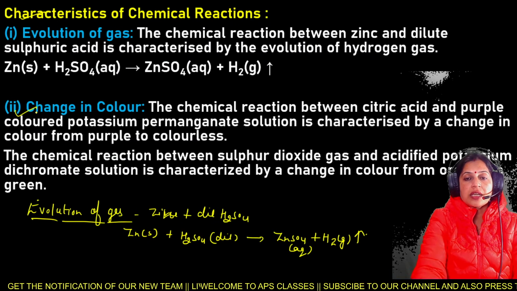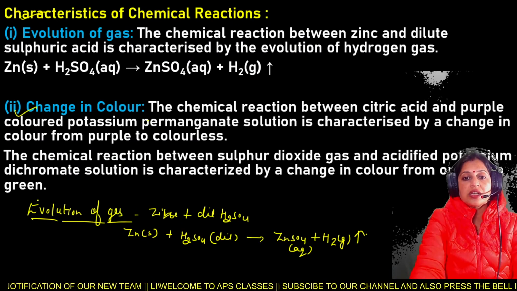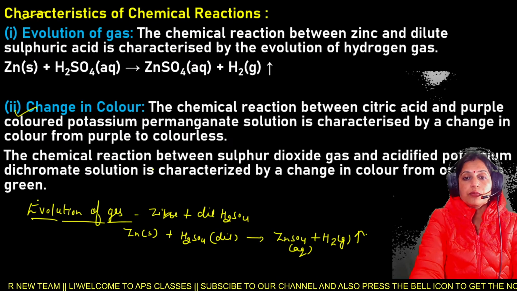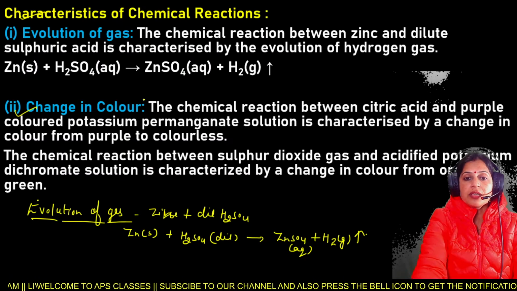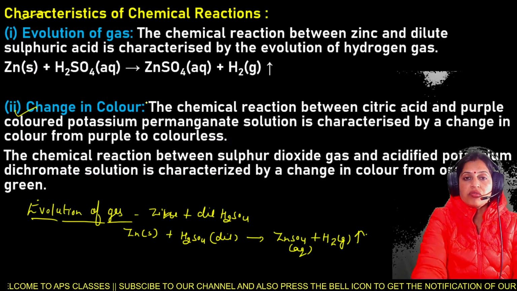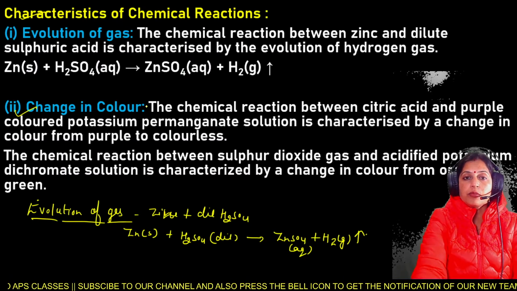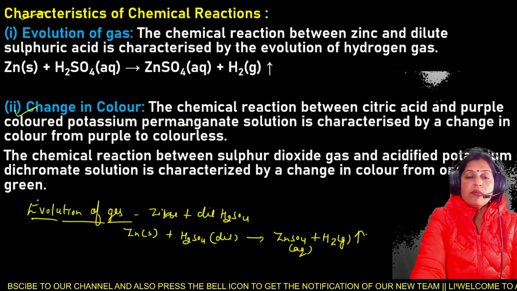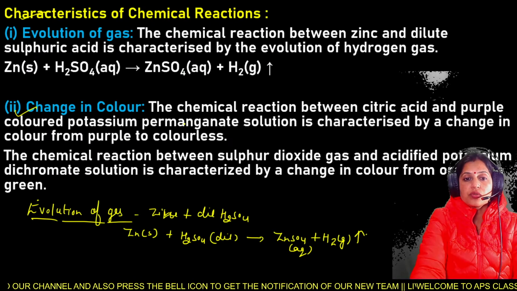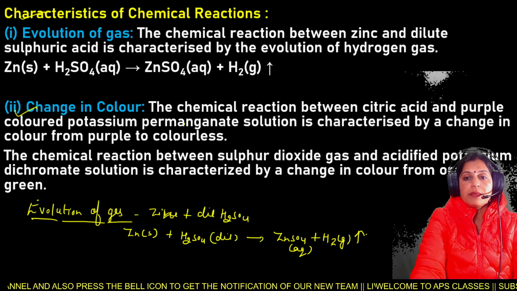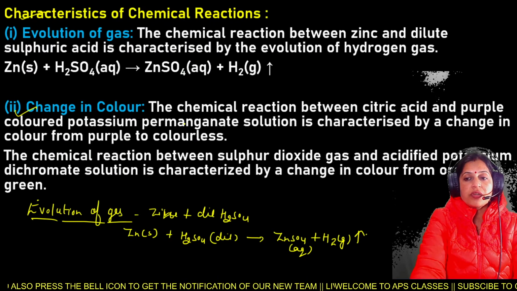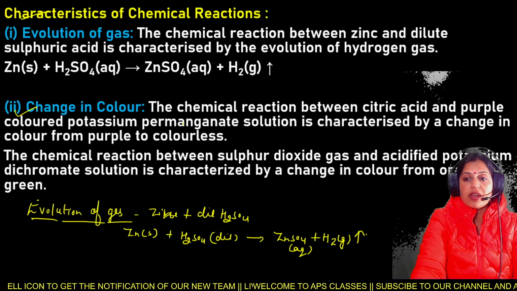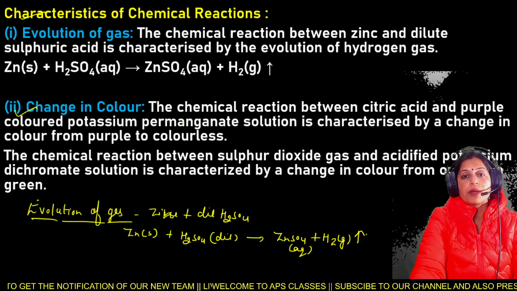Next important characteristic of the chemical reaction is change in color. The chemical reaction between the citric acid and the purple colored potassium permanganate solution is characterized by the change in color from purple to colorless. So this is the change in the color, where the chemical reaction that occurs between the citric acid and the purple colored potassium permanganate solution is characterized by the change in the color from purple to colorless.